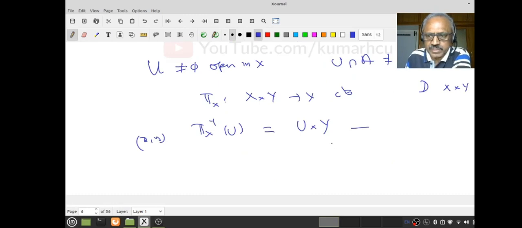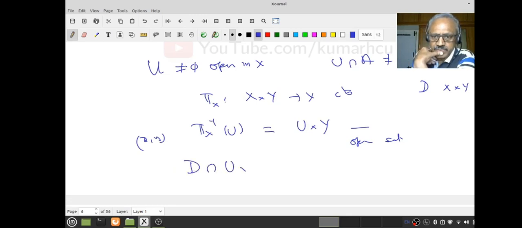It is an open set because pi x is continuous, but even otherwise, it's an open set because U is open, Y is open, therefore U times Y is a basic open set according to our definition. Do you understand that? Therefore this is an open set. Now D must intersect it, right? This is not empty. That means there exists an (x, y) here.